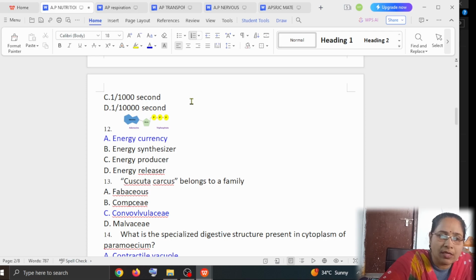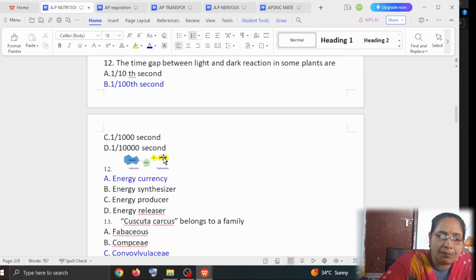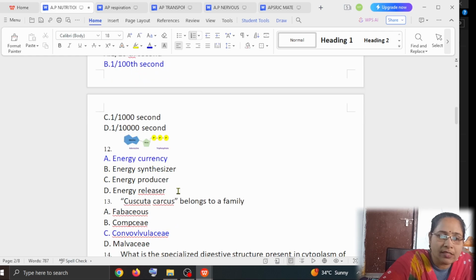The next question is about the picture whatever you are seeing, it is about the ATP picture. So, the picture represents what? Energy currency, energy synthesizer, energy producer, energy releaser. It is the energy currency. You know that the ATP is the energy currency of the cell. Next question is, Cuscuta belongs to the family.